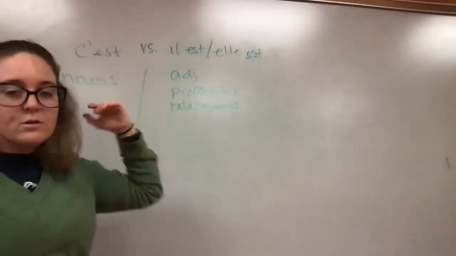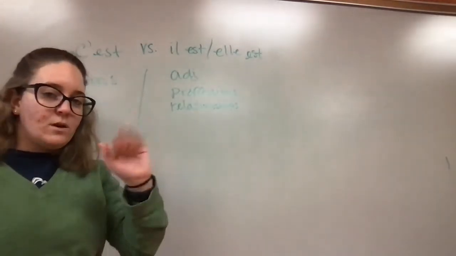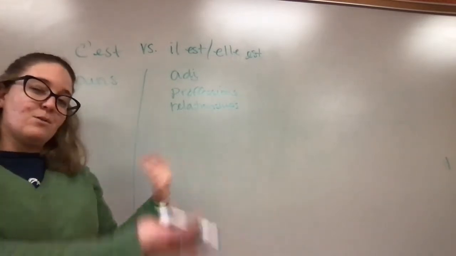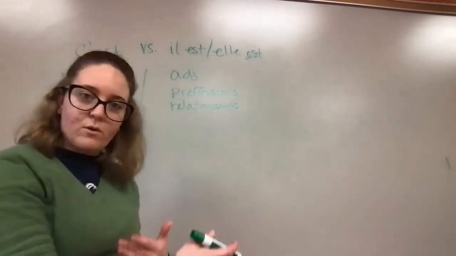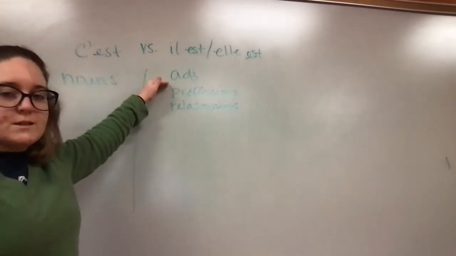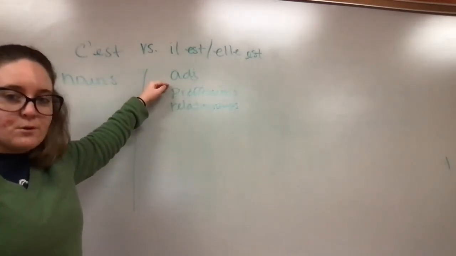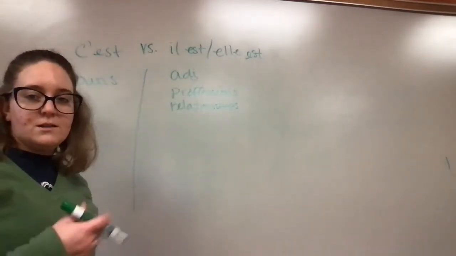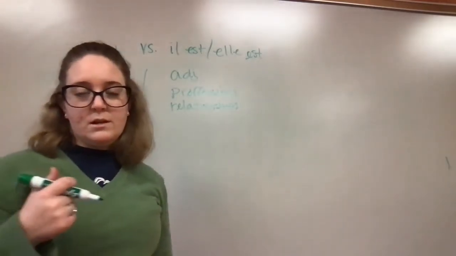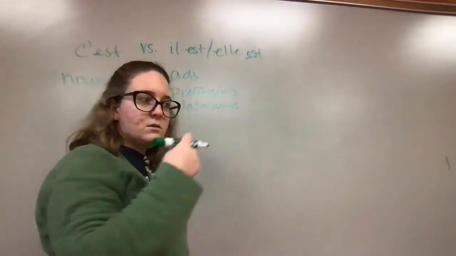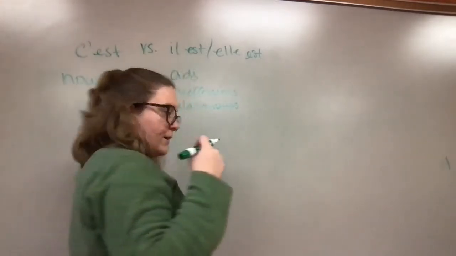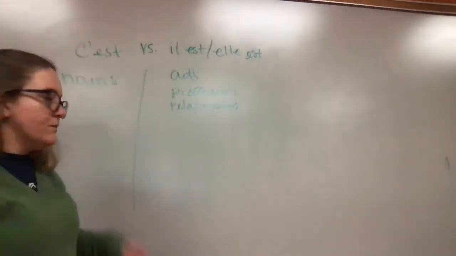Adjectives are describing words. And again, you guys might find this very basic, but we have to go into English a little bit before we can move forward with our French knowledge. So adjectives are describing words. It is beautiful. It is smart. It is fun. It is shy. It is enjoyable. It is pretty. It is tall. It is green. It is red. It is blue. Okay, so those are all adjectives.